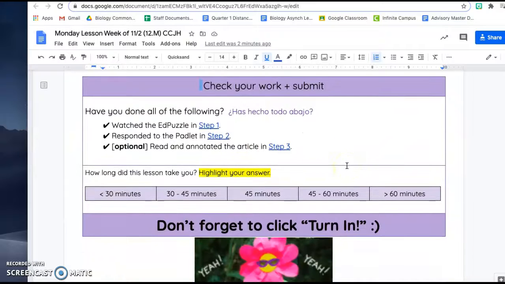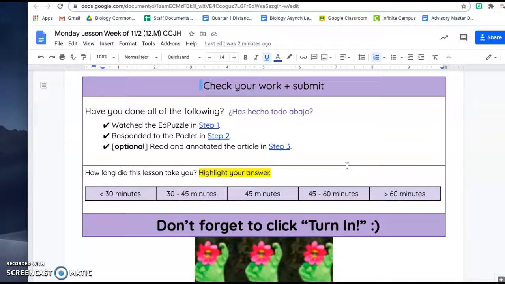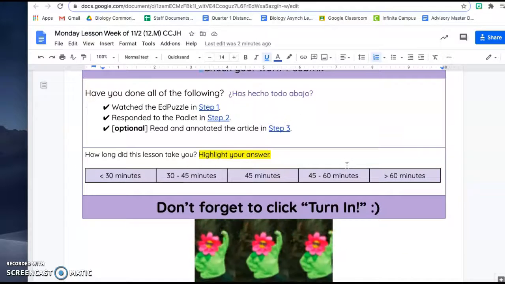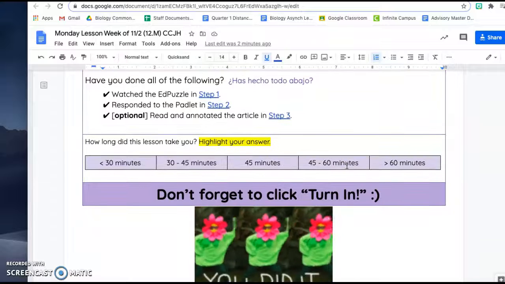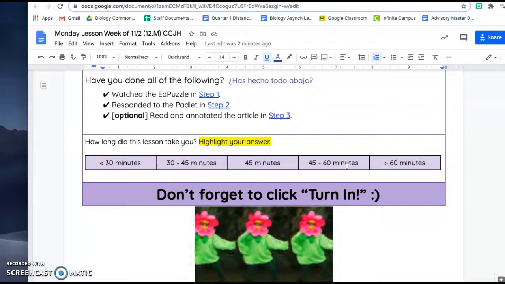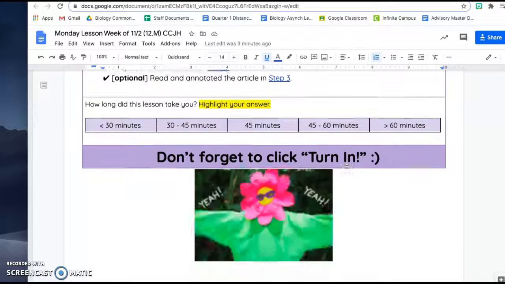After you have completed the 3 steps, please make sure that you check your work. Make sure you have watched the Edpuzzle, completed the Padlet, and if you are completing the optional extension, read and annotated the article in step 3.